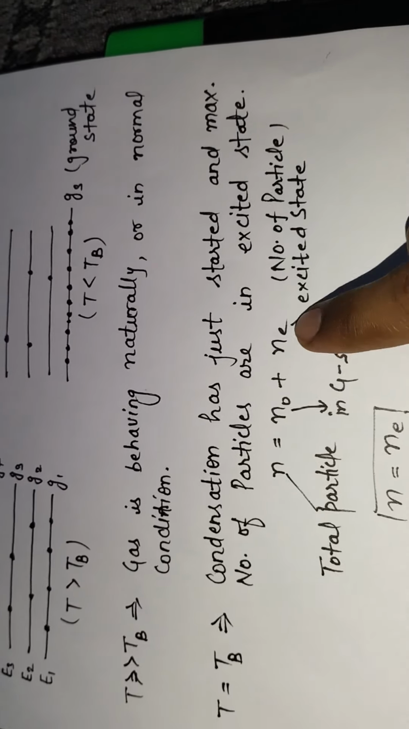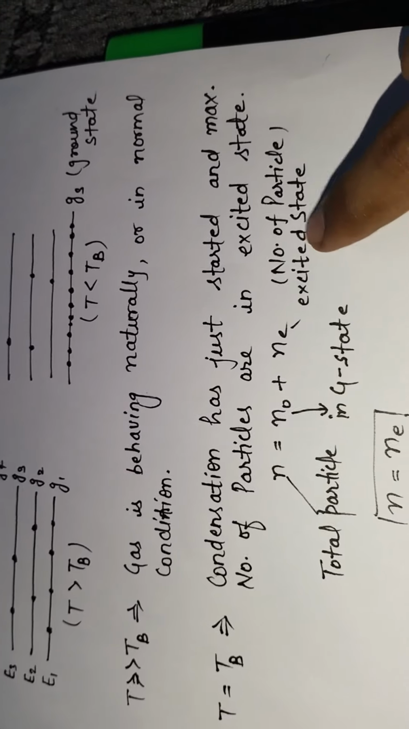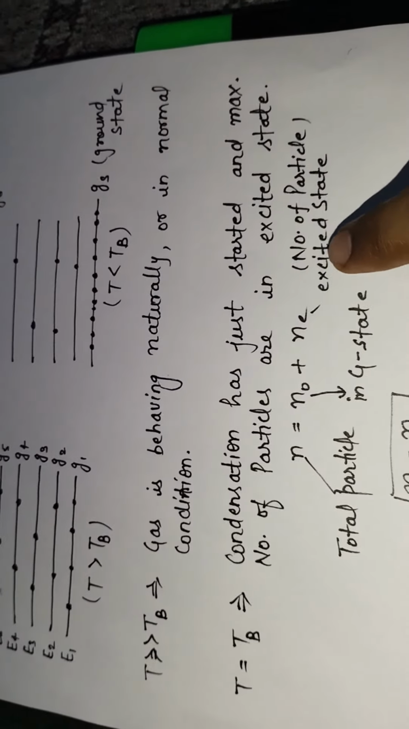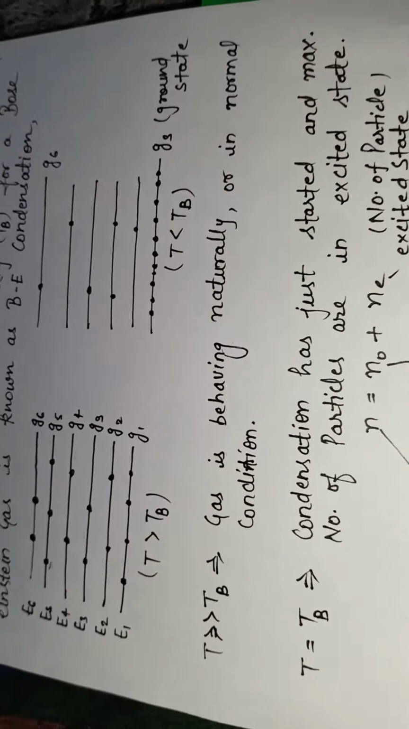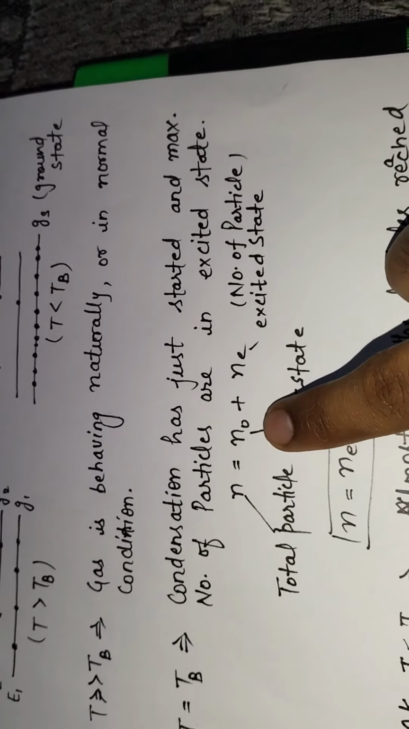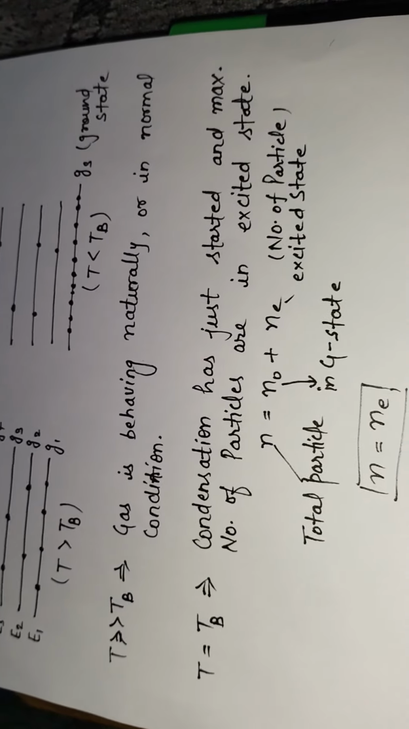Here N is equal to N naught plus Ne. The total number of particles is the number of particles in the ground state plus the number of particles in the excited state. As we say T equal to TB, when all the particles are in the excited state, then N naught can be negligible and N is equal to Ne. This is the condition of T equal to TB.